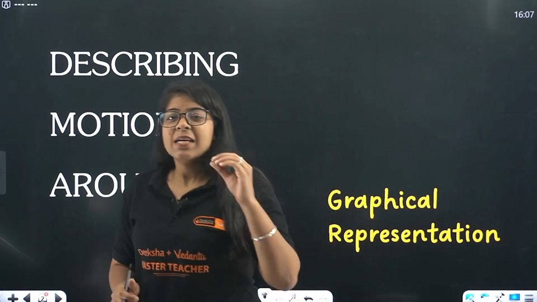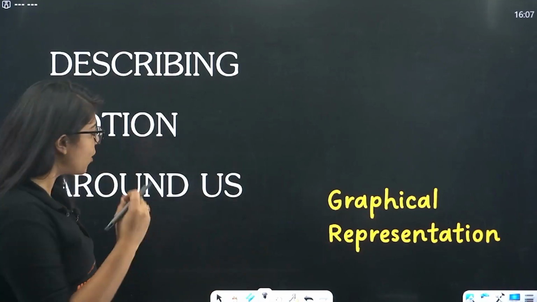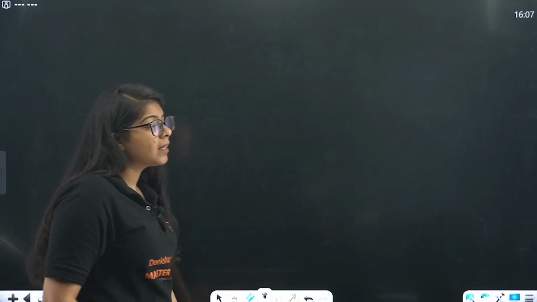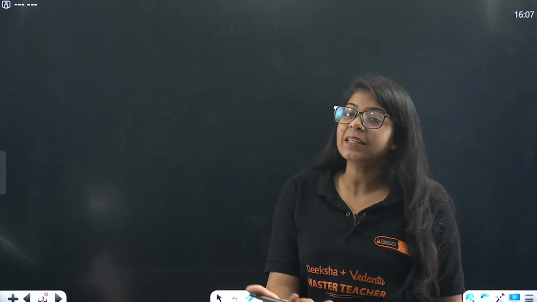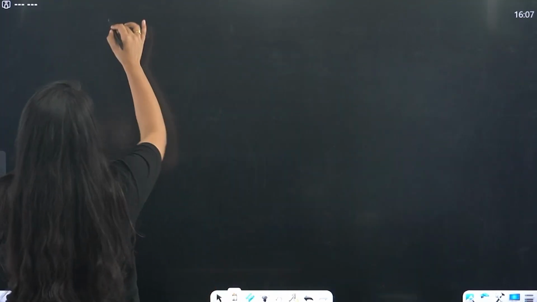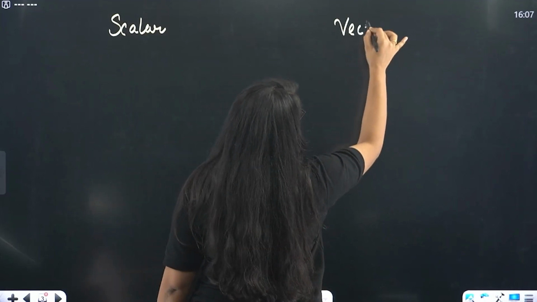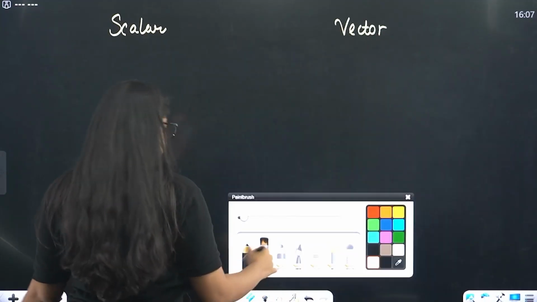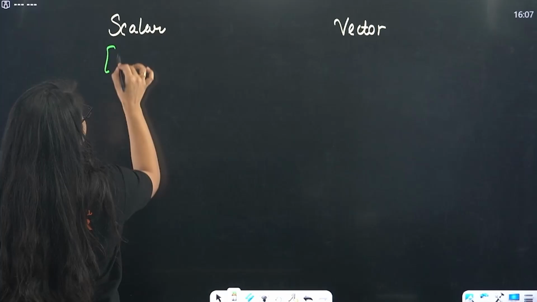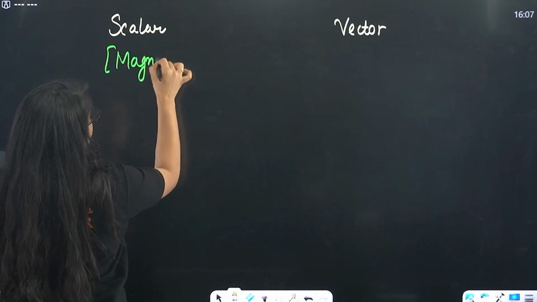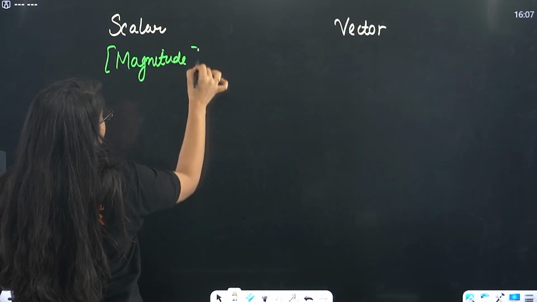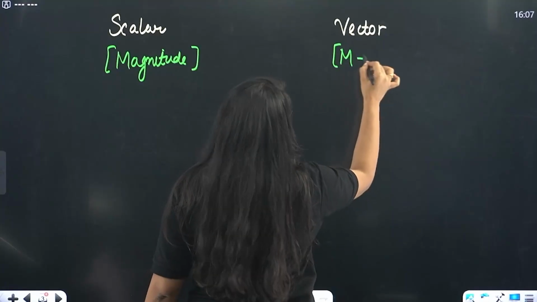Now starting with the very first, let's see about the basics first. Now in the motion chapter, if you are in 9th class, you must remember. If you are in 10th, however, let's recall it a little bit. What did we study? We studied two kinds of things. First was a scalar quantity and second was a vector quantity, correct? Scalar had only and only magnitude, and vector had what? Magnitude plus direction. This is simple, we all know it.